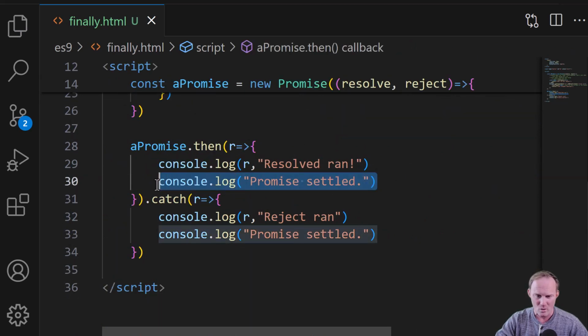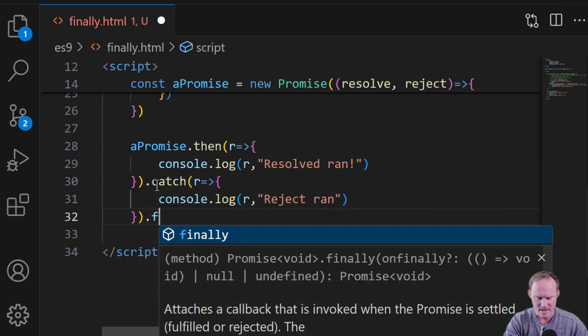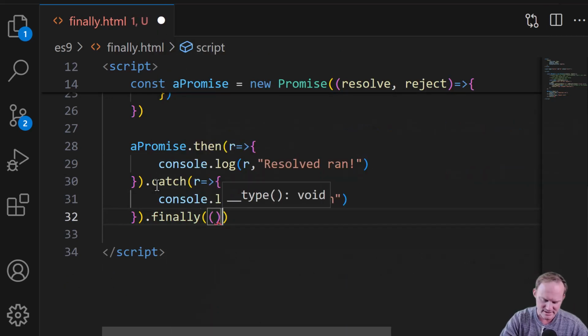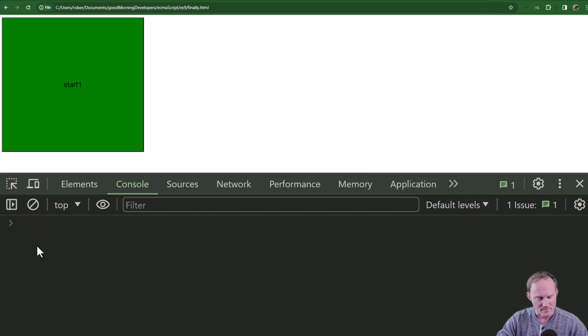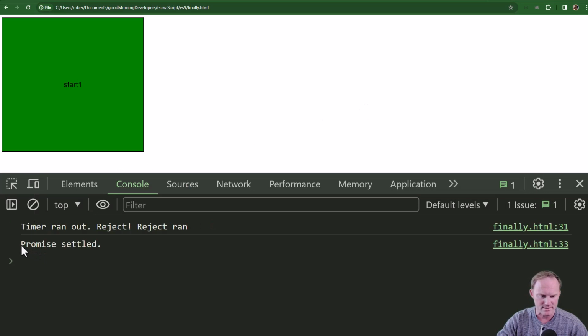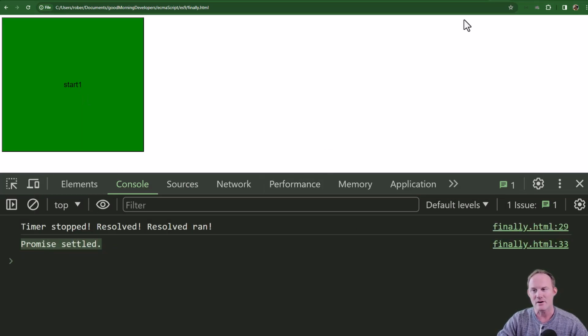Down here, what our goal is to cut out line 30 and cut out 32 and put at the end a .finally. It doesn't take any arguments. I'll show you that in a second. Paste it in, 33 now, one place. Refresh. We will get 33. I won't click on it. There we go. Refresh and click on it. We get promise settled either way.